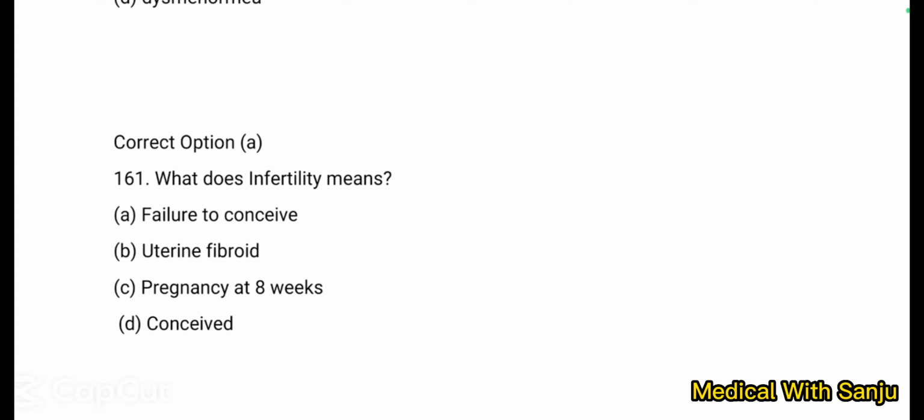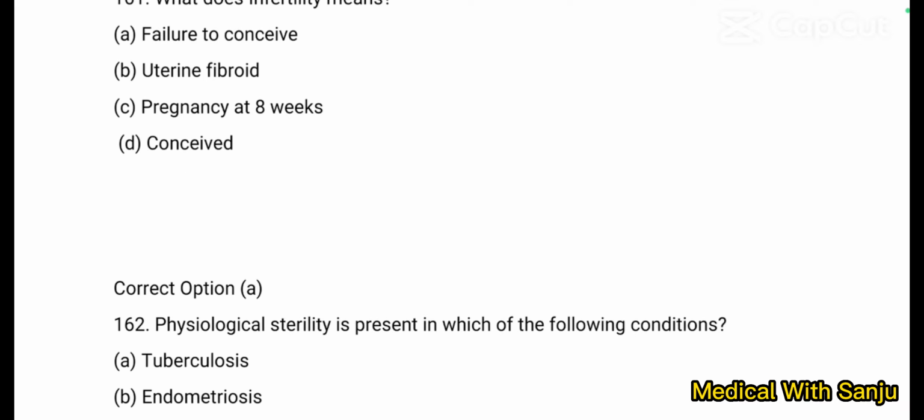Question number 161. What does infertility mean? Option A. Failure to conceive. Option B. Uterine fibroid. Option C. Pregnancy at 8 weeks. And option D. Conceived. Infertility means failure to conceive. Option A is right answer.